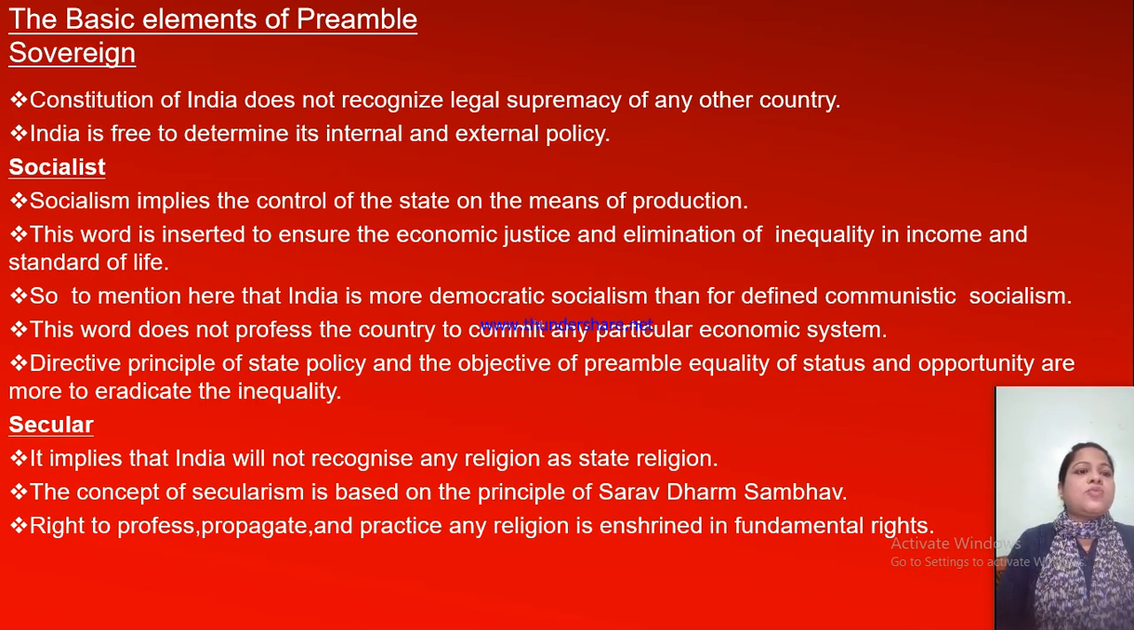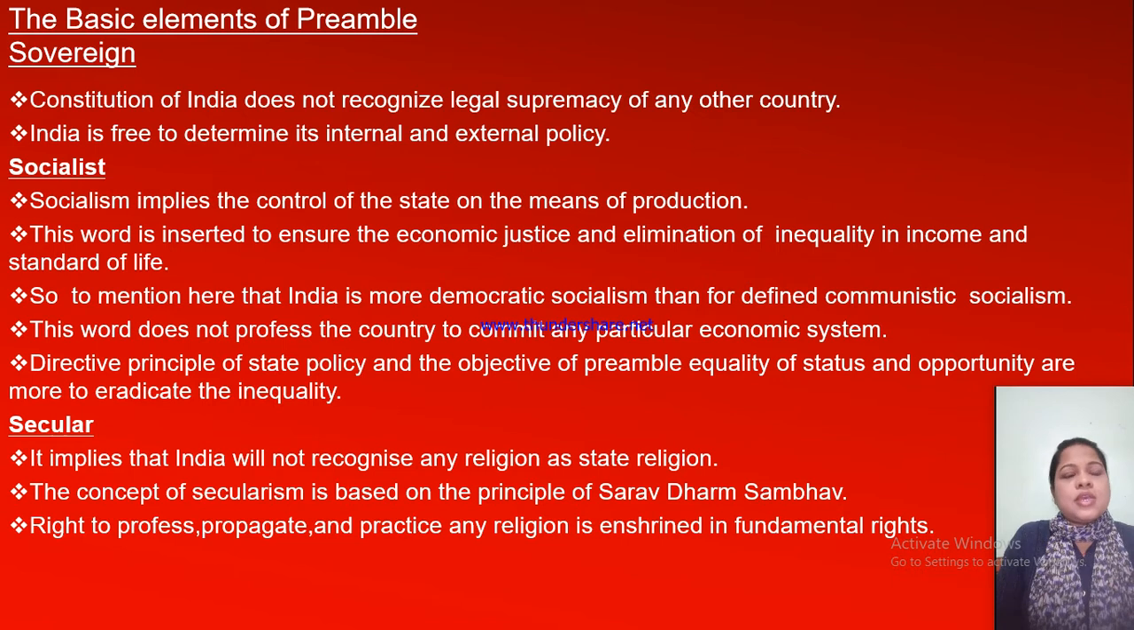What is the meaning of secular? It implies that India will not recognize any religion as the state religion. So there is no particular religion that this country belongs to. India will not say that this is our religion. Every religion is treated equally in our country. The concept of secularism is based on the principle of Sarva Dharma Sambhava. So all religions are treated equally in India. The right to profess, propagate and practice any religion is enshrined in the fundamental rights. So everybody can profess, propagate and practice their religion.